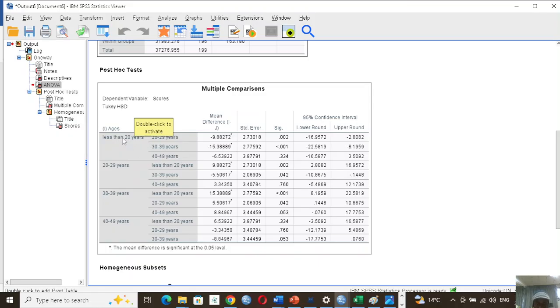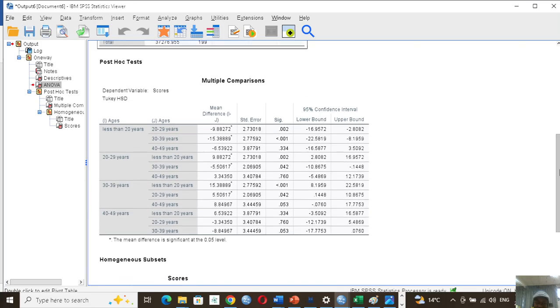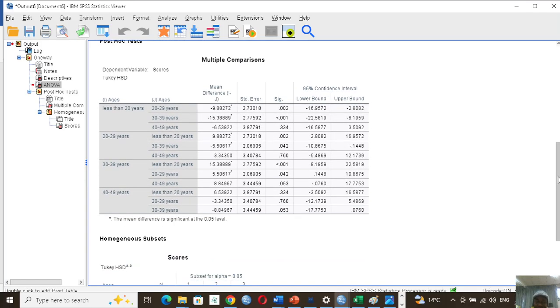So those under 20 are significantly different from the other age groups except 40 to 49, because here the p-value is greater than 0.05, it is 0.334. And then you pick the next one too, and compare it the same way. So that is basically how we do the further test. So here it is revealing where the differences lie.